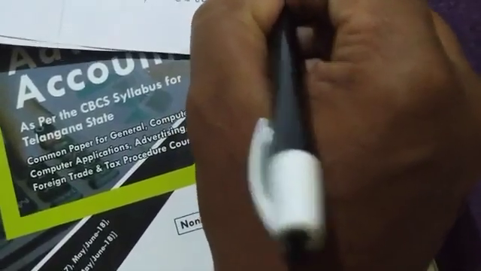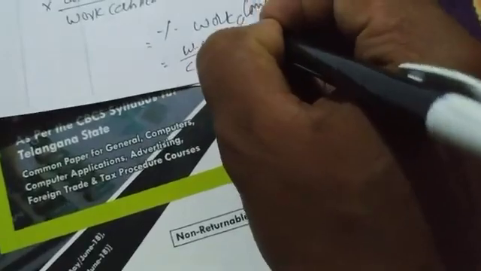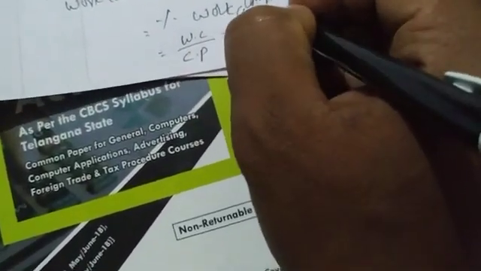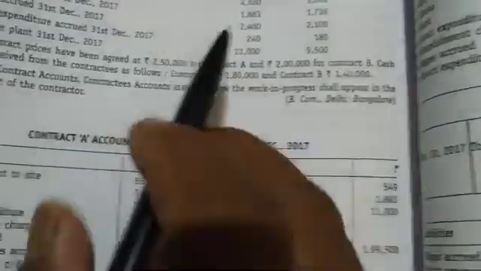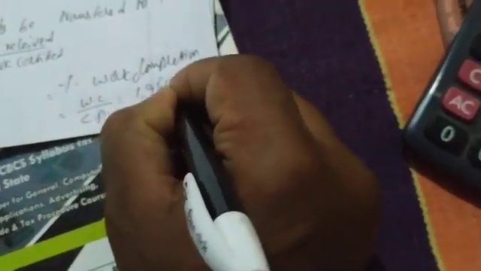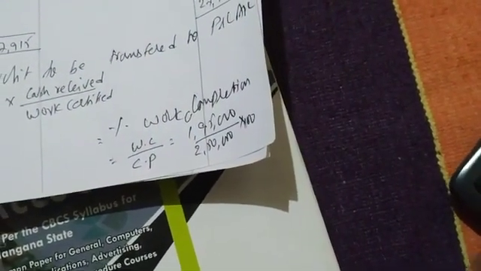See, in all the problems we are following the same formula. So percent work completion is how much, we don't know. So the formula is work certified by contract price. How much is work certified? 1,95,000 divided by contract price for A, which is 2,50,000, into 100. 195 divided by 250 into 100. That is 78%.